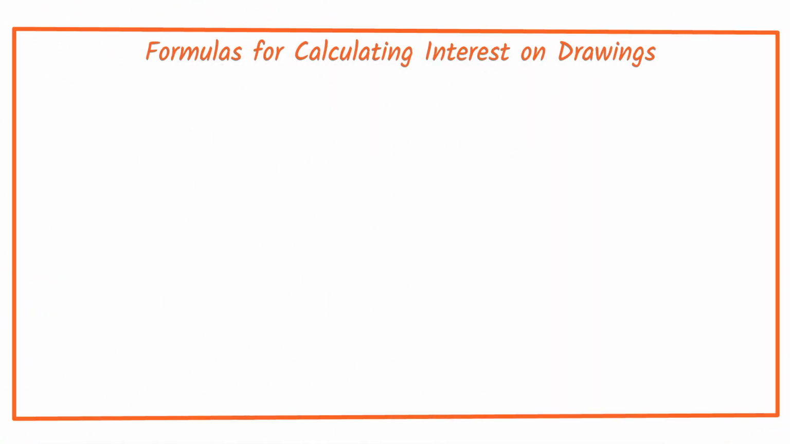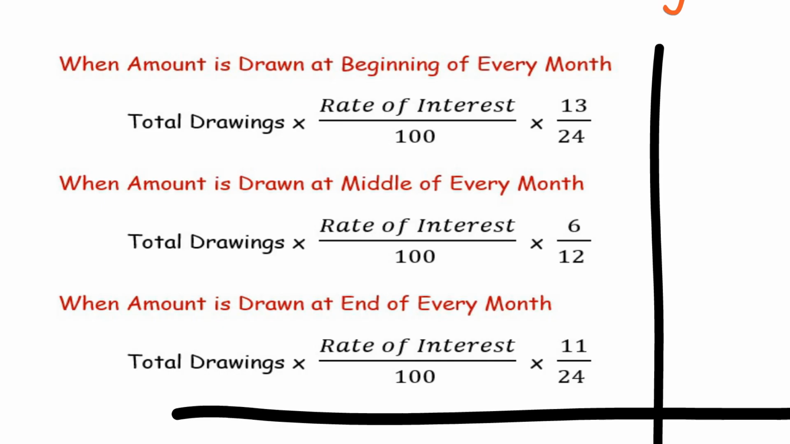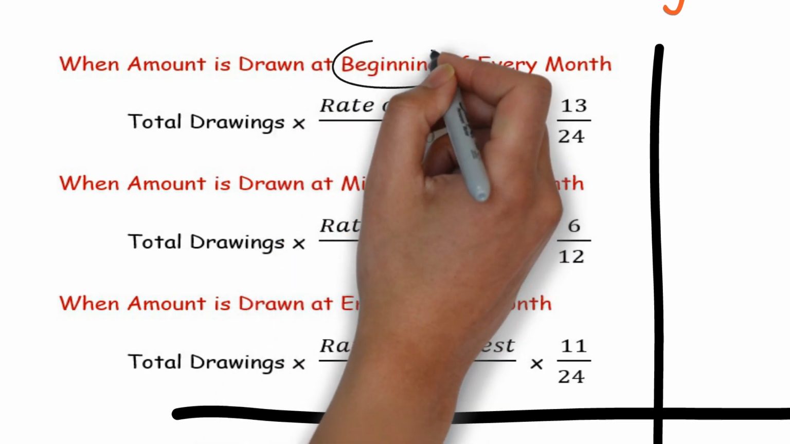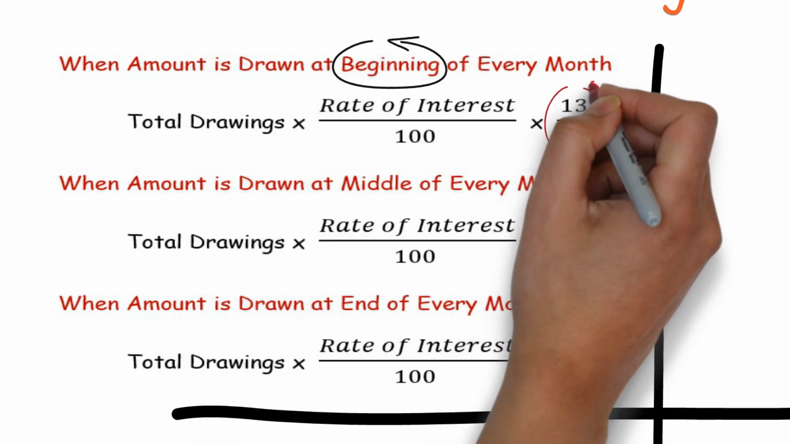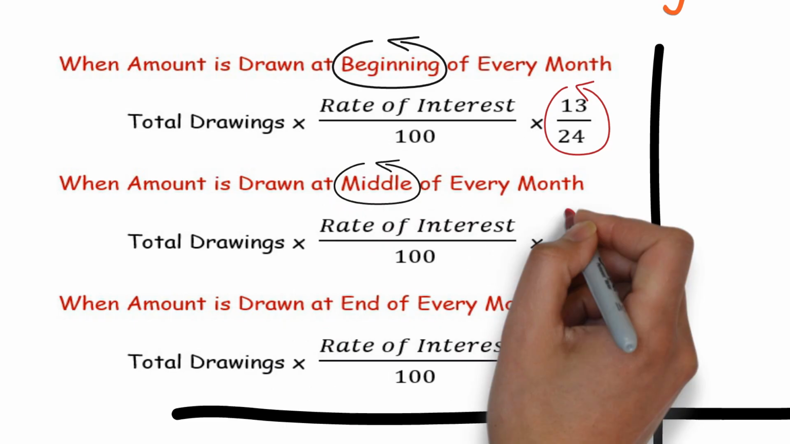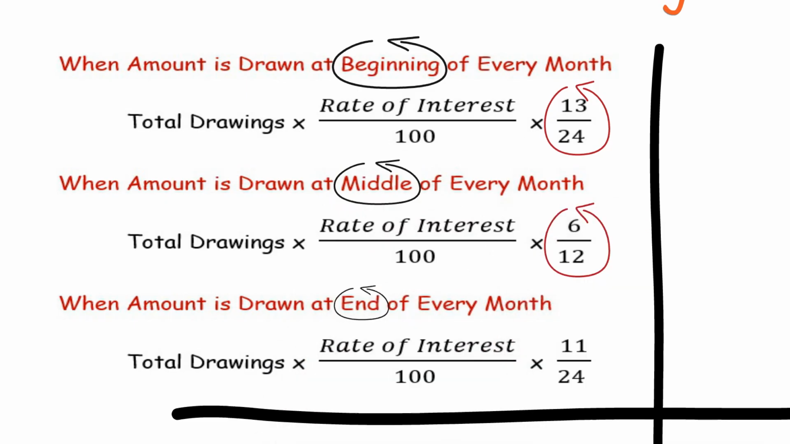A few formulas for calculating the interest on drawings. In all these formulas, total drawings into rate of interest divided by 100 remains constant. The other fraction changes. When a partner draws money at the beginning of every month, it is 13 by 24, middle 6 by 12, and end of every month it is 11 by 24.